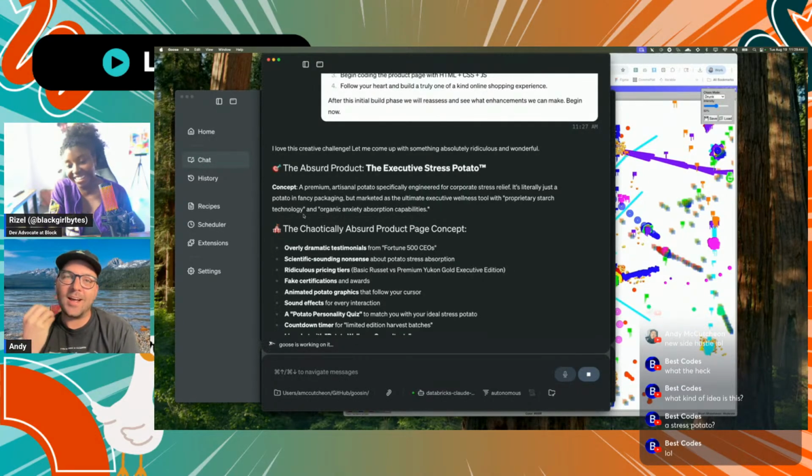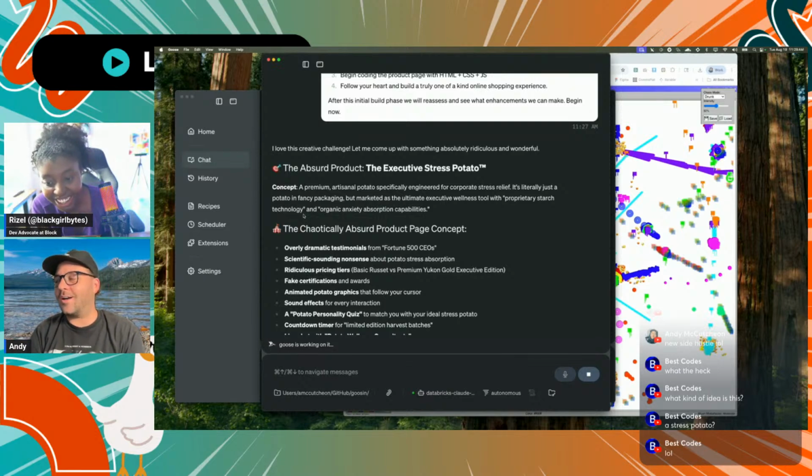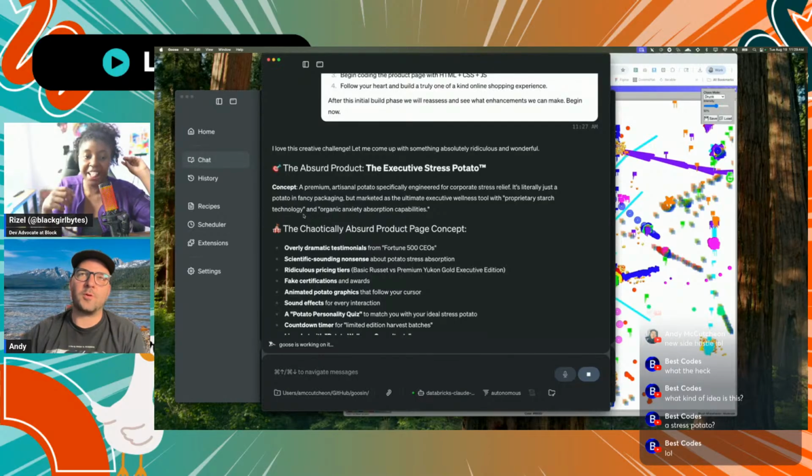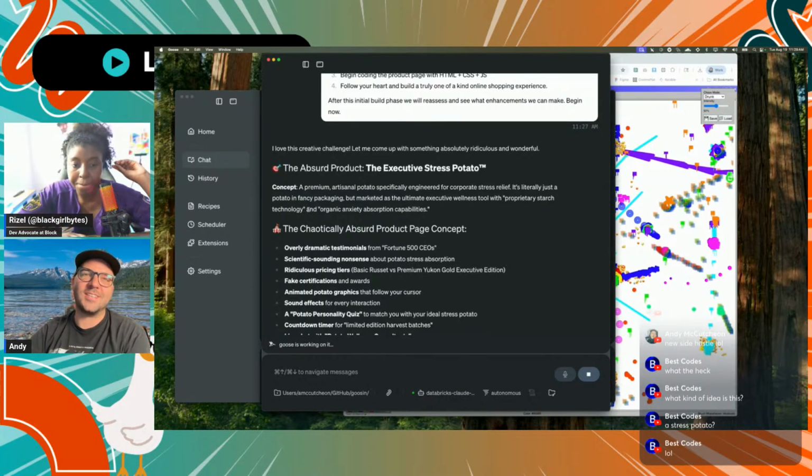I definitely have Goose hints and Goose memory enabled. So maybe it just knows that I'm out here living the potato dream. So okay, living for artisanal potatoes. I love it. Technology. This is amazing.